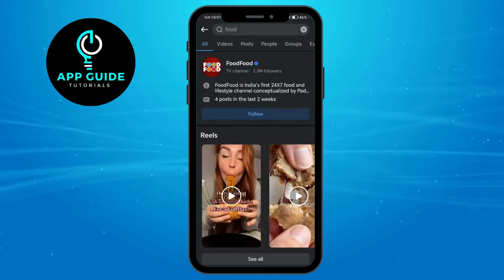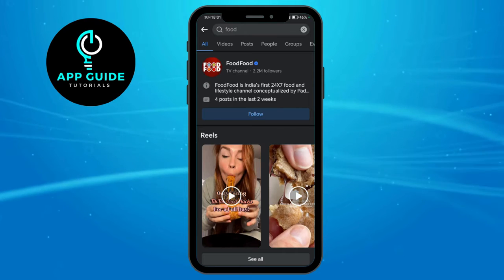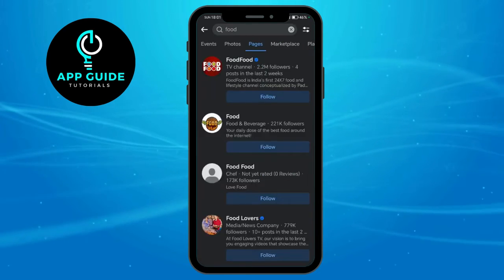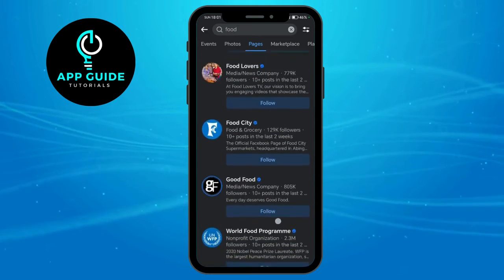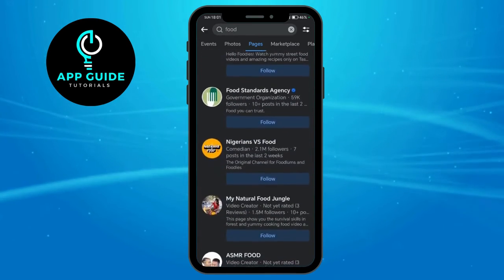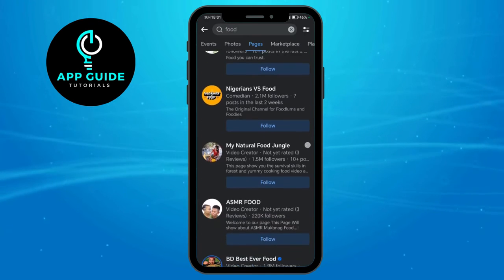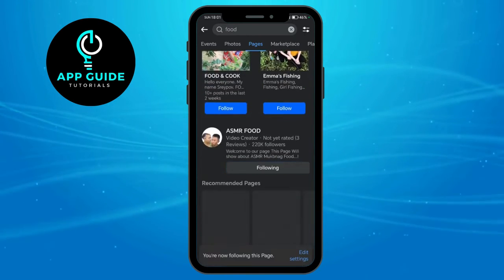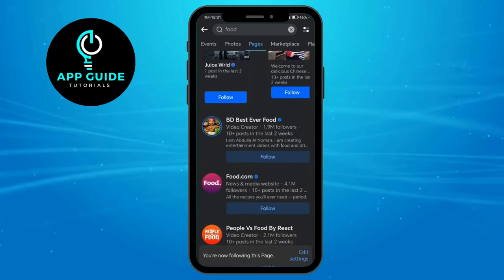And then from there, you can see in here some options. So let's head over and then go in here for pages. Now in here, you can see some food lovers options, street food, and a lot more. So you can head over and then click on the follow option right there. You can also follow ASMR and a lot more related to food right there.